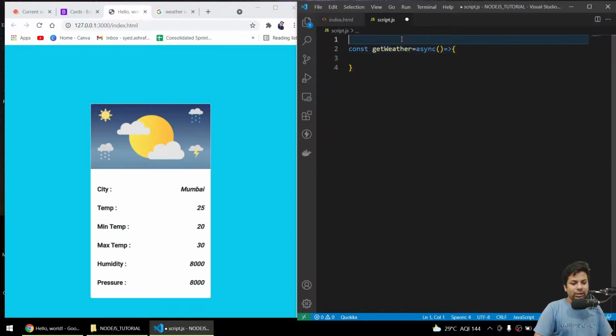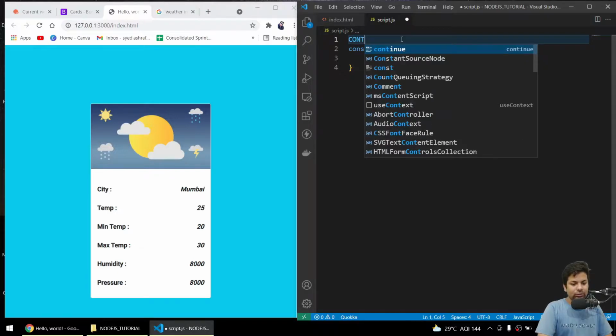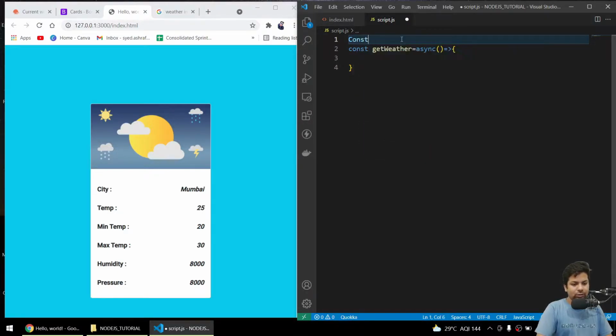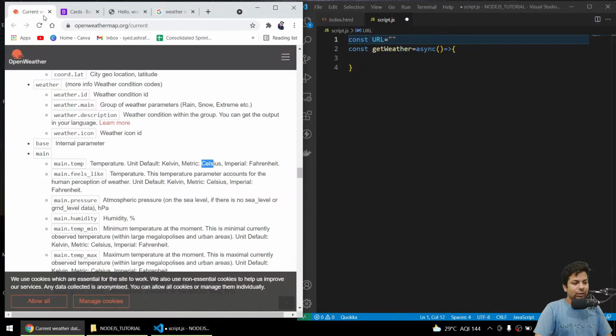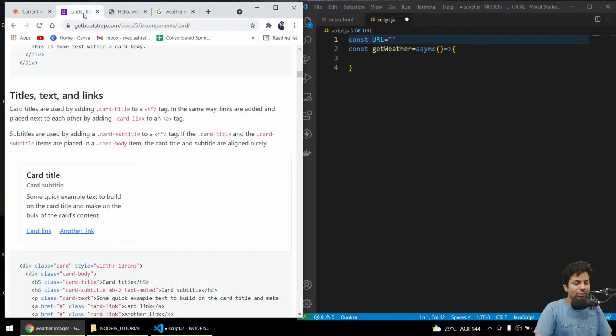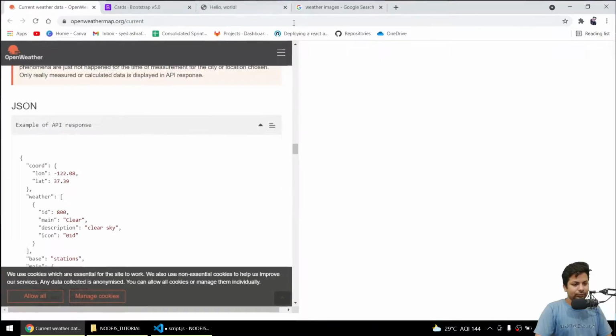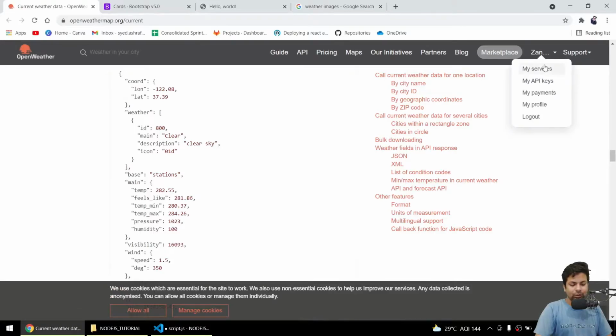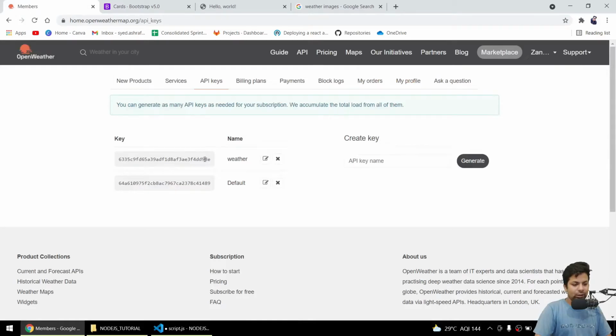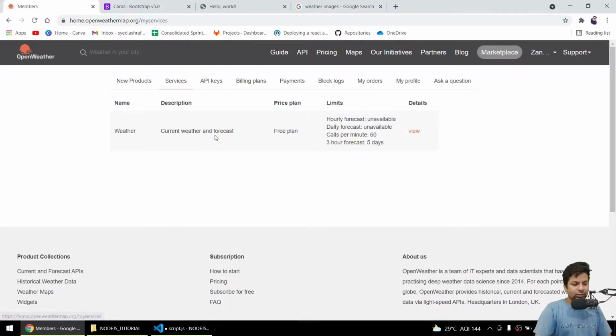Now before that I'll say constant URL equals to. So what will be our URL? Okay, I lost the URL where it was. I'll say get API key and copy any one of them, then go to services.